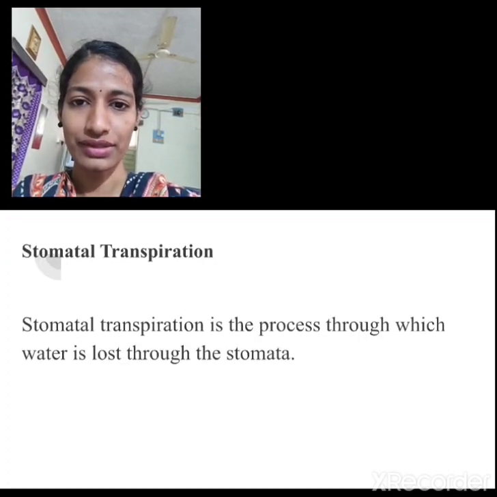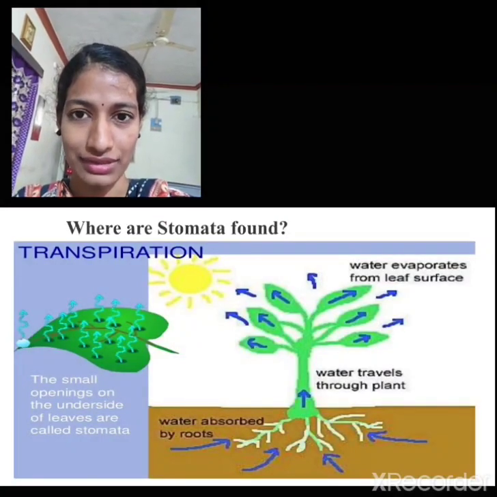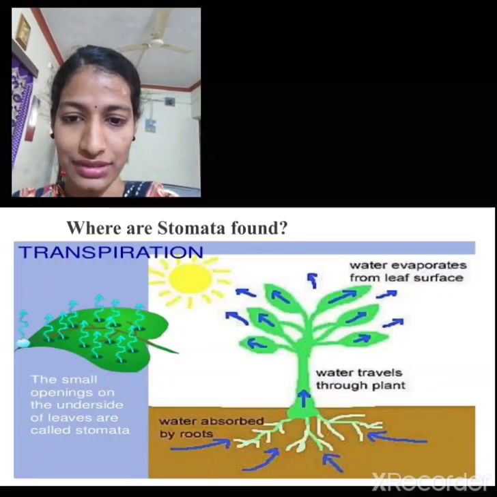So stomatal transpiration is the process through which water is lost through the stomata. Then where are the stomata found? Now let us take the example of a plant body by considering the leaf, and let us see the location of the stomata in the plant.